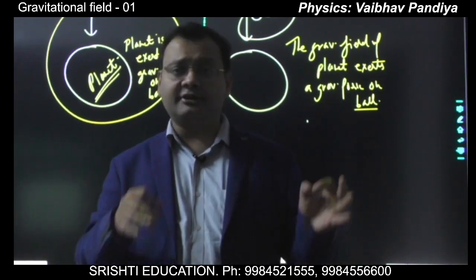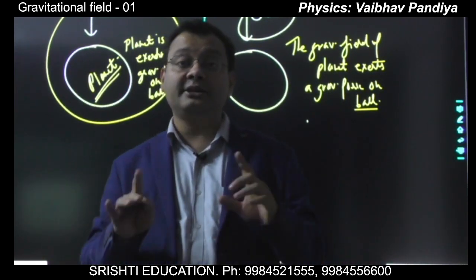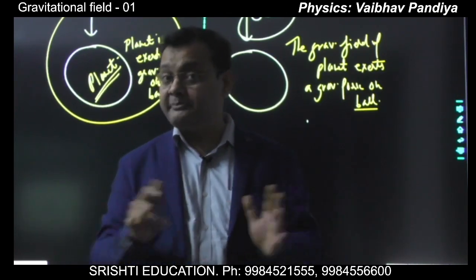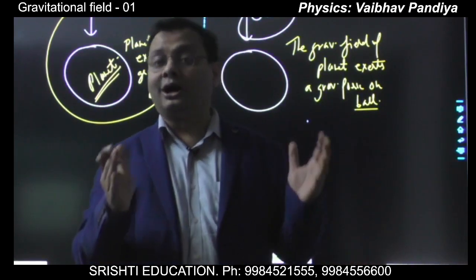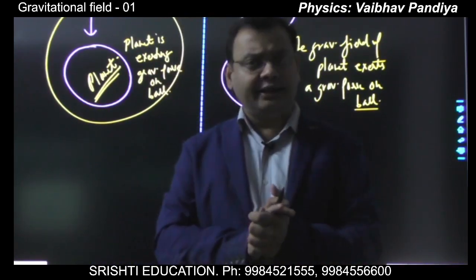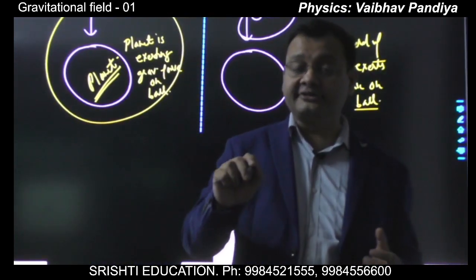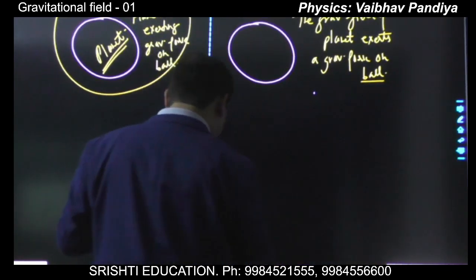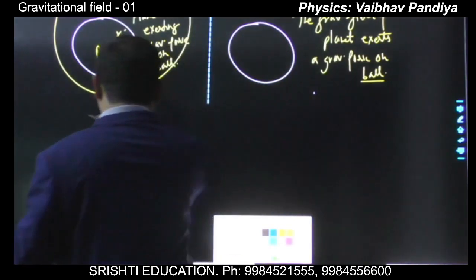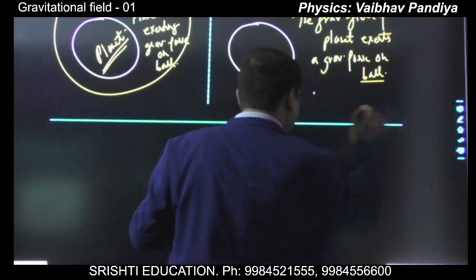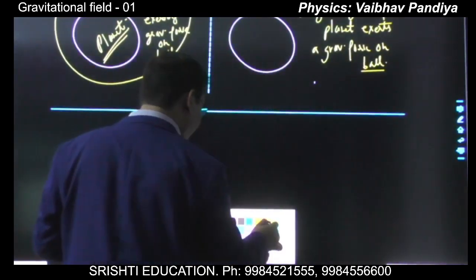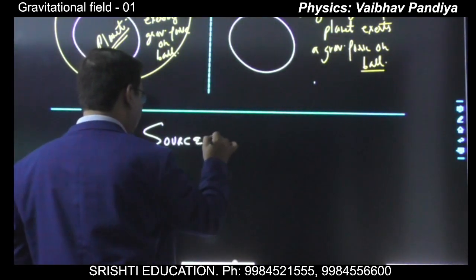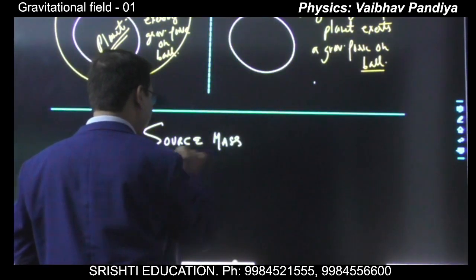Every mass, whether small or big, will be creating a gravitational field around itself. Again I repeat, any massive object, massive meaning an object which has a mass, creates a gravitational field around itself. The mass which creates the gravitational field, whose field you are going to find, is called the source mass.